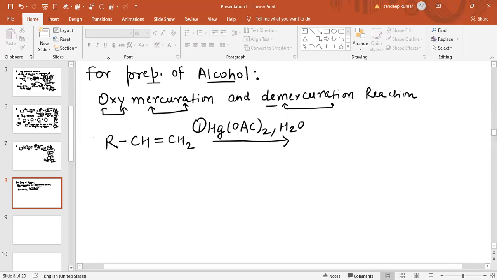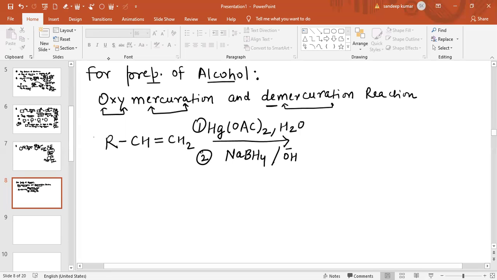This is the first step, and in the second step we will use sodium borohydride, NaBH4, in presence of OH minus.